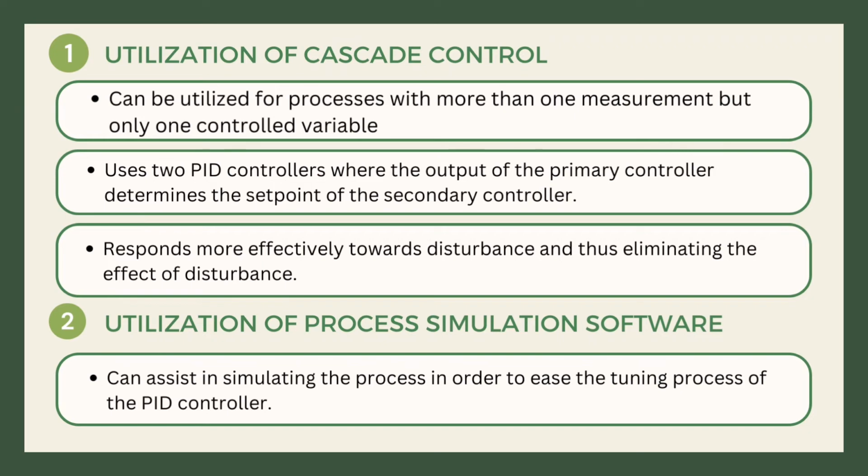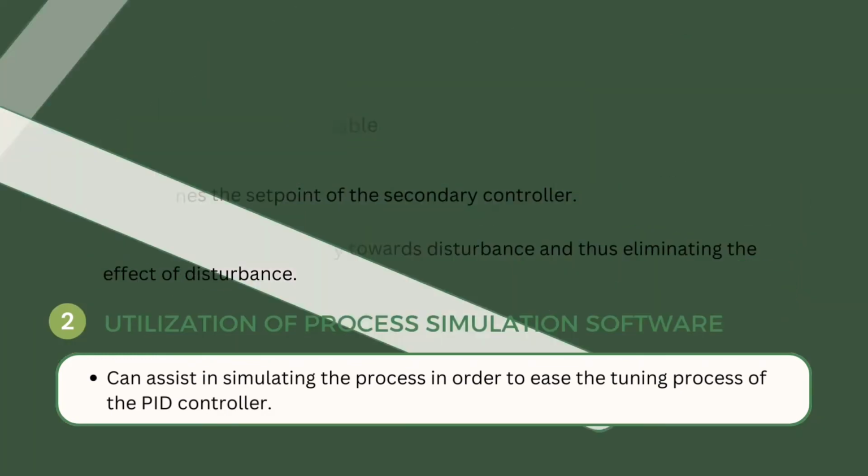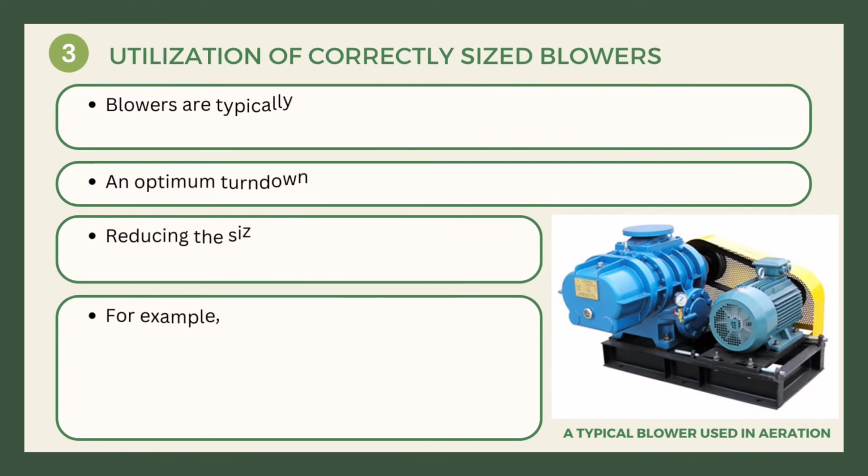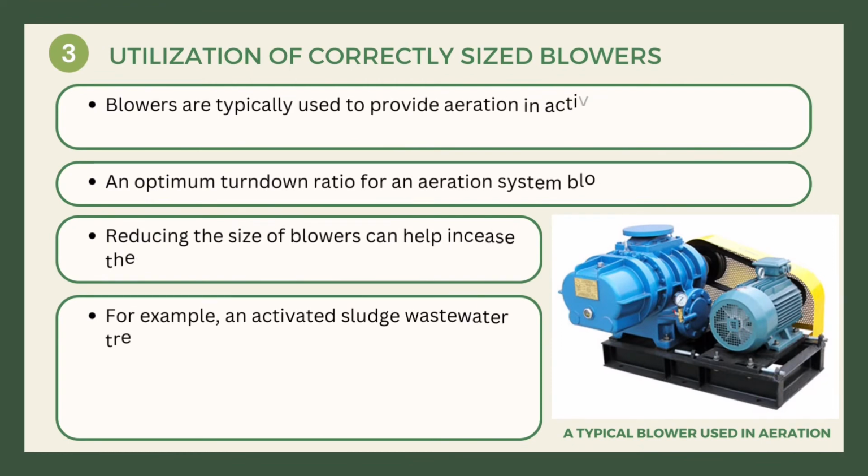pressure. Next, in order to reduce the cost of maintaining the control system and also ease the tuning process of the controllers, process simulation software can be utilized, while it also prevents mistakes from occurring in the real process. Next, using correctly sized blowers can help reduce the energy consumption of the aeration process.